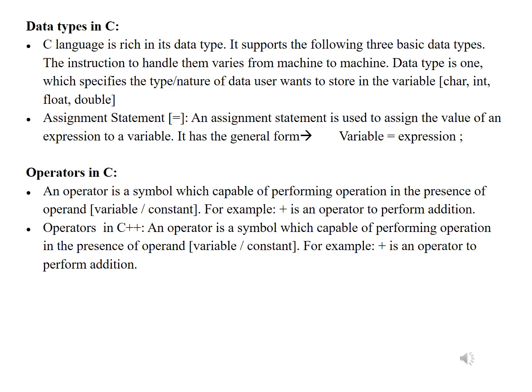Operators in C. An operator is a symbol which is capable of performing an operation in the presence of operands, that is, variables or constants. For example, plus is an operator to perform addition. Operators in C++. An operator is a symbol which is capable of performing operations in the presence of operands, that is, a variable or a constant. For example, plus is an operator to perform addition. All C language data types are used in C++ also.